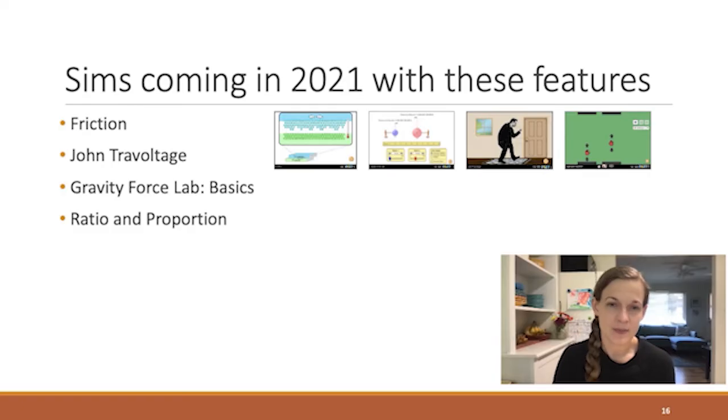We have multiple sims being instrumented with this self-voicing feature right now. These include Friction, Jantra Voltage, Gravity Force Lab Basics, and the new Ratio and Proportion. Look for public prototype links in the next month or so, and the regular published versions of these sims to come out with this feature later this year.